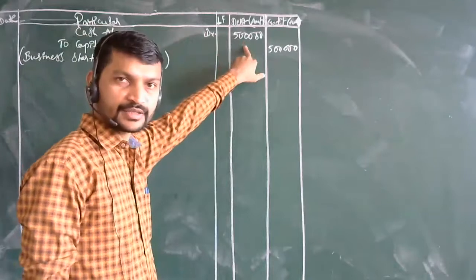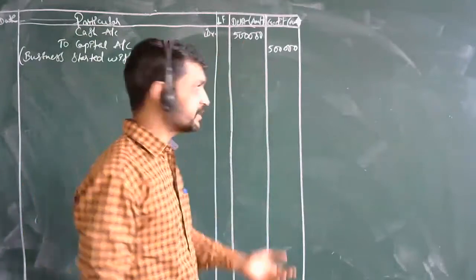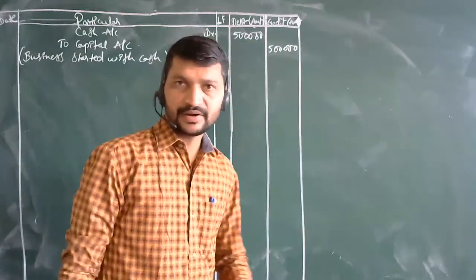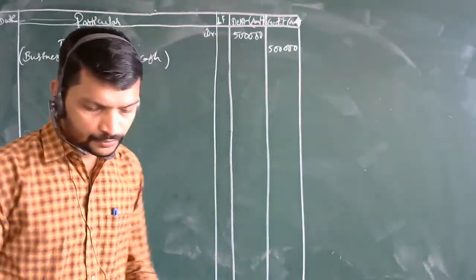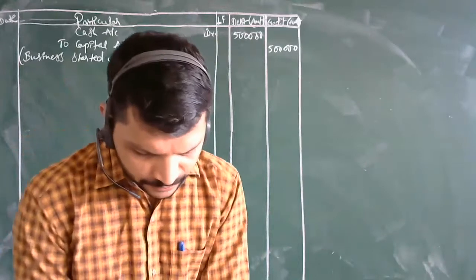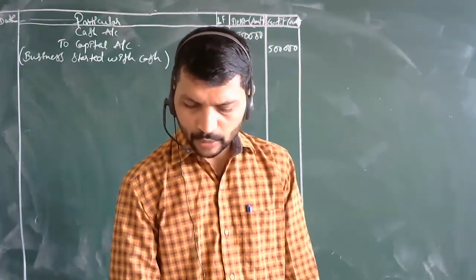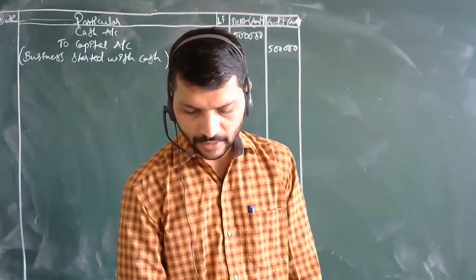You are going to debit this. Why? Because your assets are increasing, and here the capital account you are going to credit. Okay, let's go for the second point. What is the second over here? Opened a bank account with an amount of rupees 4,50,000.